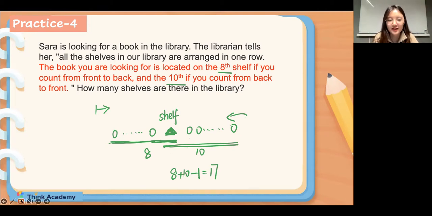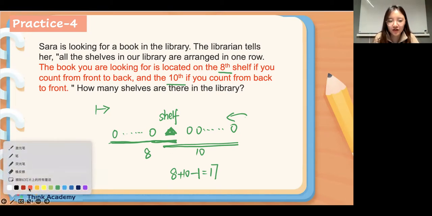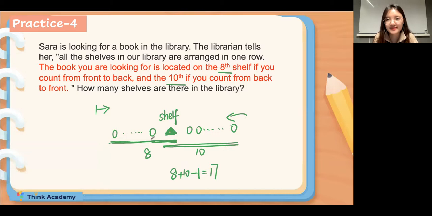Okay, very well done. So everyone, it's very important. Think about, is the main character included in the numbers? If we use the ordinal numbers like the 8th, it means we are counting 1st one, 2nd one, and the 7th one, 8th one. So the main character will be included in the 8 shelves.